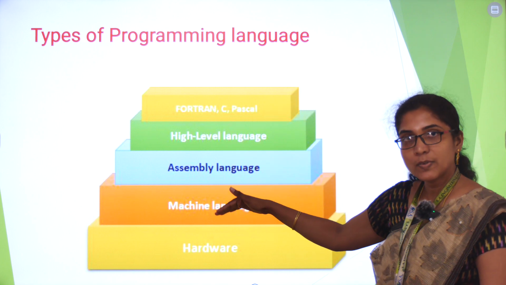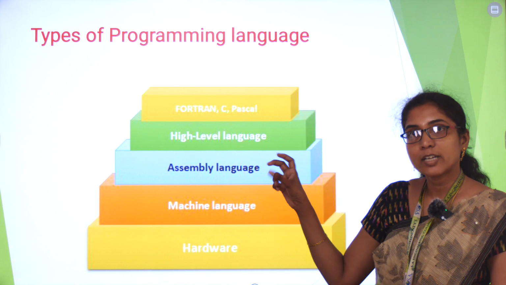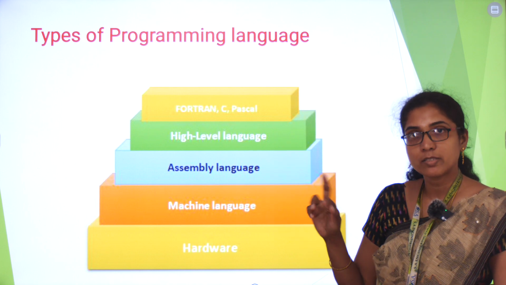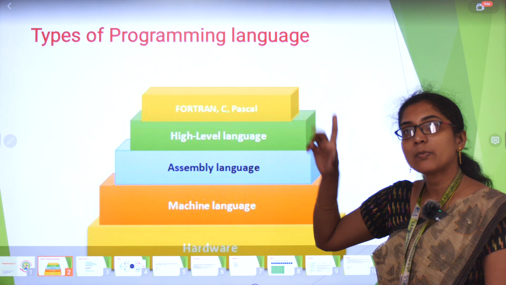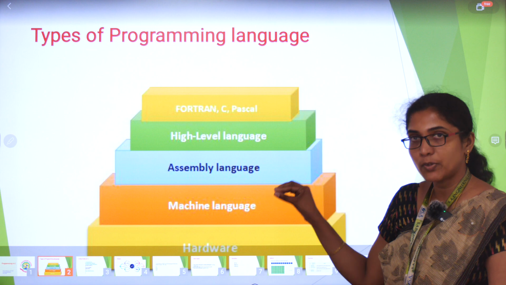Assembly language is an in-between language. For a single line, for example, if you want to add two numbers, a plus b or 5 plus 2, for that itself in assembly language you have to use 3-line coding. It will be quite difficult for us.